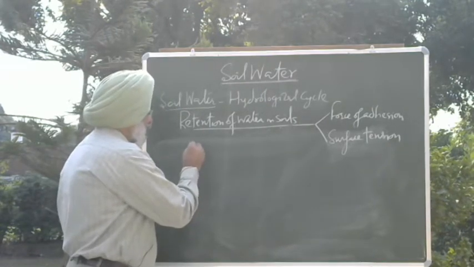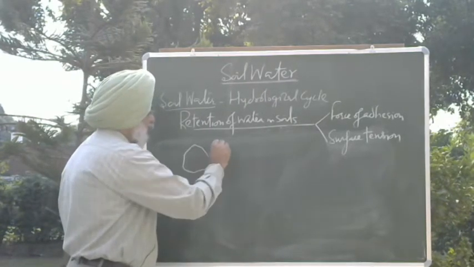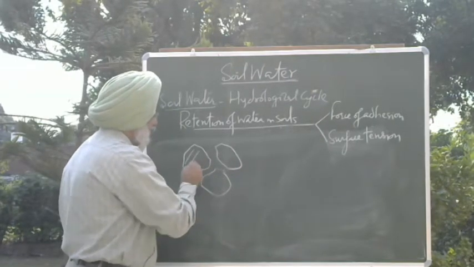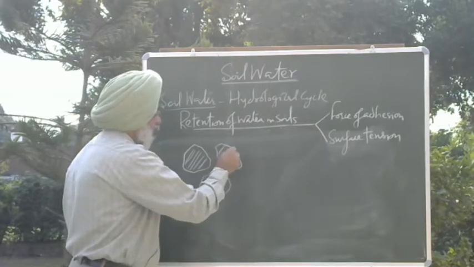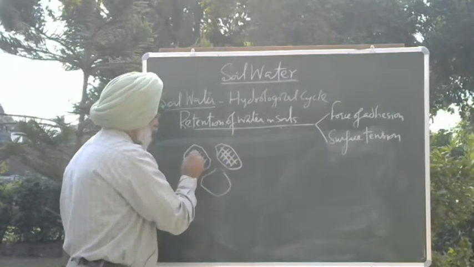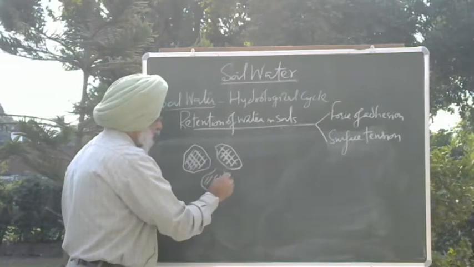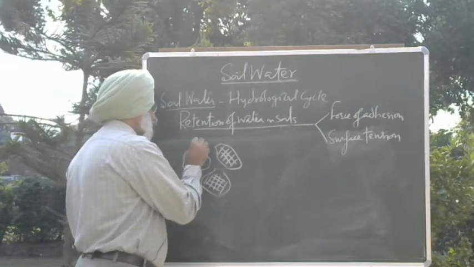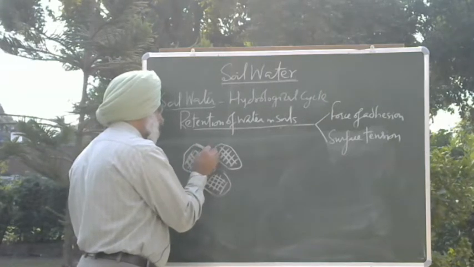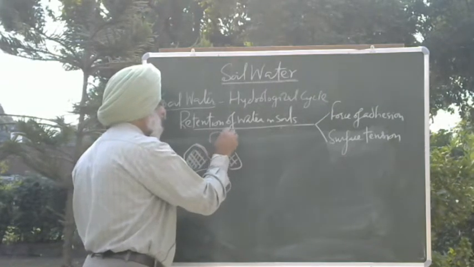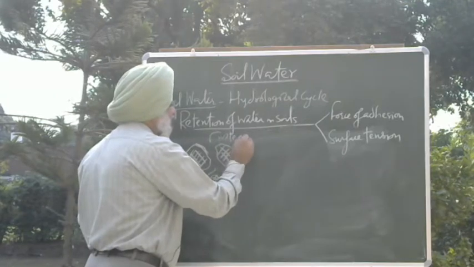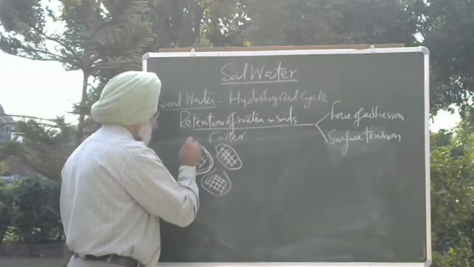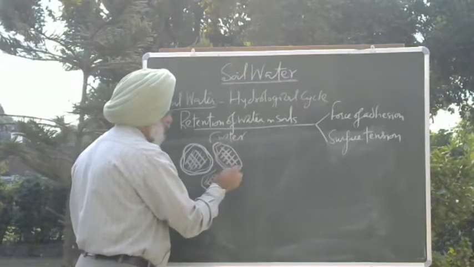Now, if I take a cross section of soil, these are soil solids. Since, as I told you, when water is added into the soil, first of all this water will be attracted by the soil solids, forming a thin layer like this.